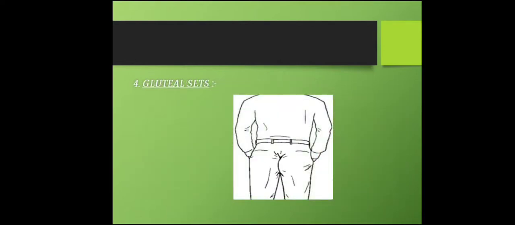Fourth is gluteal set exercise. For this exercise, ask the patient to lie down straight on their back, which is a comfortable position. Start by squeezing your buttocks together, squeeze nice and tight for 4 to 5 seconds and then relax, like you can see in the picture. Repeat this exercise 10 to 20 times twice in a day.